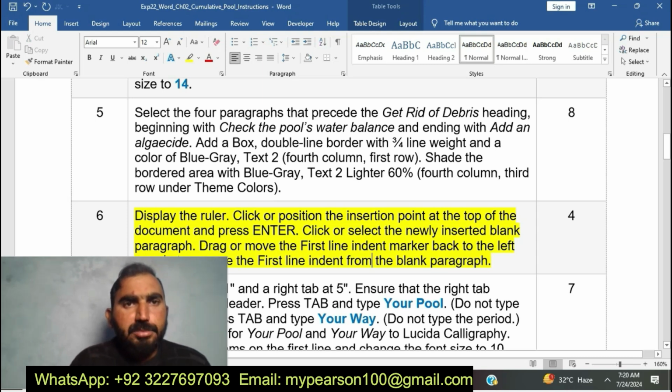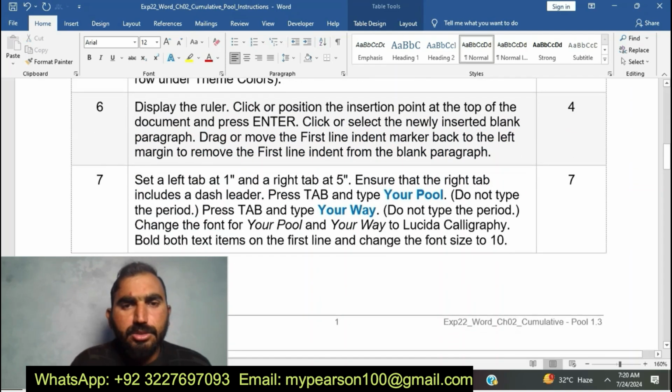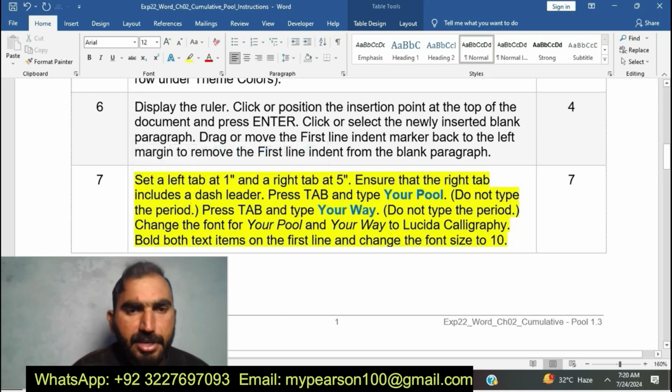Now I am going to do EXP22 Word Chapter 2 Cumulative Pool. Display the ruler. Okay, you can see here I have done step number 6. Now I am going to move to my next step, step number 7.